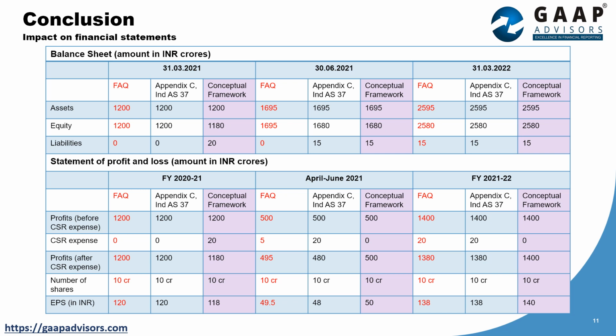Whereas, by following the FAQ, an entity would provide the least appropriate information and not meet the objective specified in Ind AS 1. Do let us know in the comment section your views on which of the three would result in providing the most useful financial information about the reporting entity for decision making of the users of the financial statements.